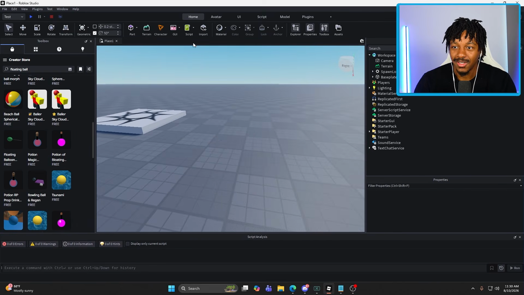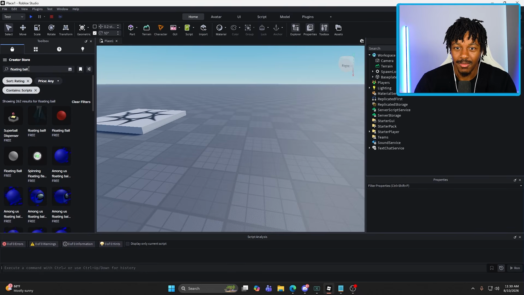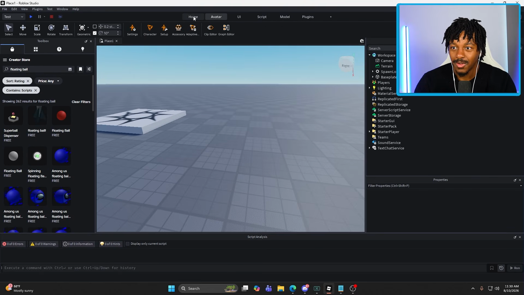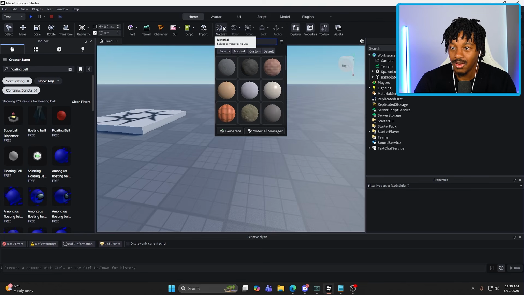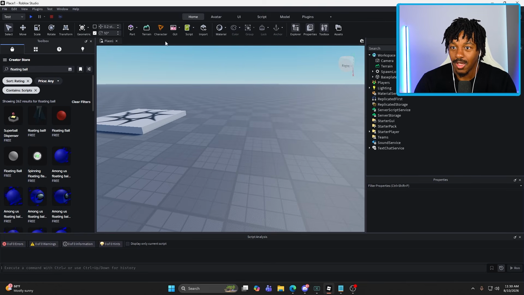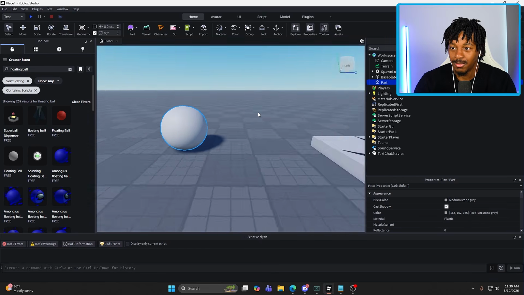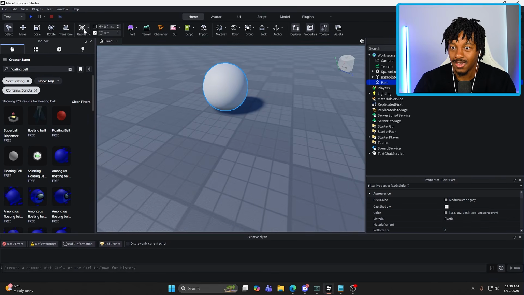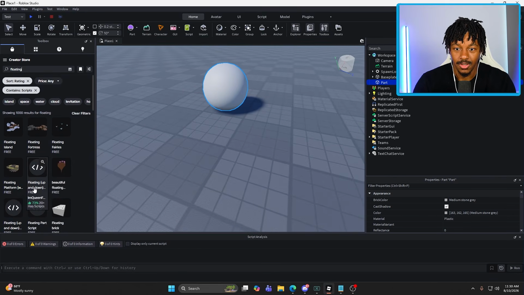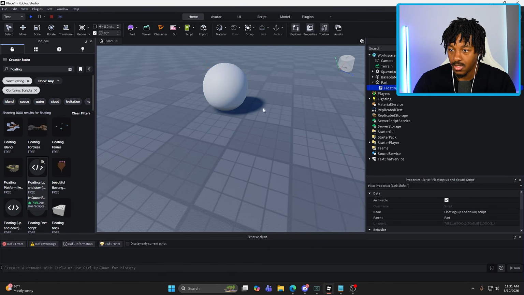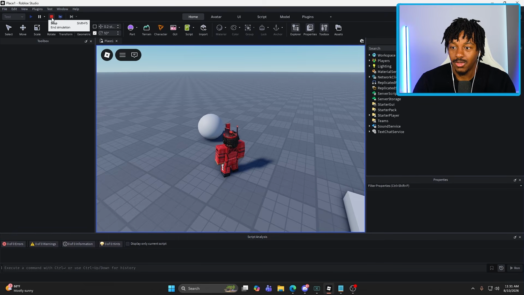Hold on. At this point, I'm gonna just learn how to do a floating ball myself. All right, let's just do avatar. Wait, dog, I'm such a noob. How do you even make, okay, part, there we go. Sphere, boom, we got a sphere. All right, and now just take a floating script, I'm assuming. Float up and down. 20 plus has scripts. Dude, what? Okay, let's see. Did that work? If I can't even do a floating ball, this is about to be one of the hardest.